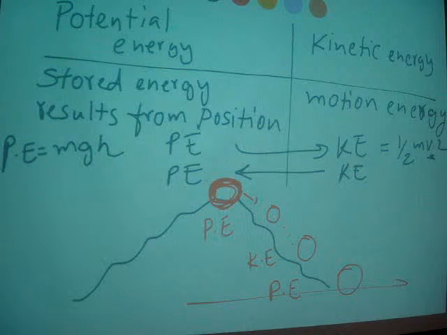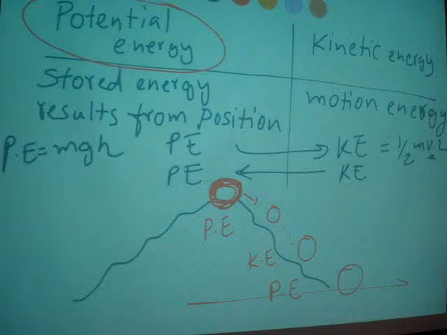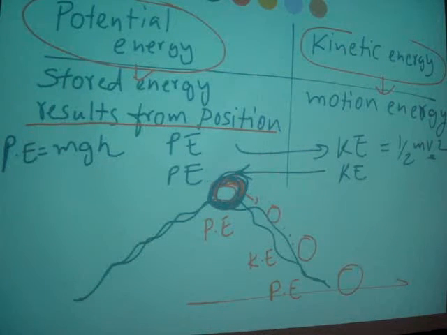So potential energy is a stored energy, and kinetic energy is a motion energy. Stored energy results from position. For example, this ball is on this boulder, and that possesses potential energy.